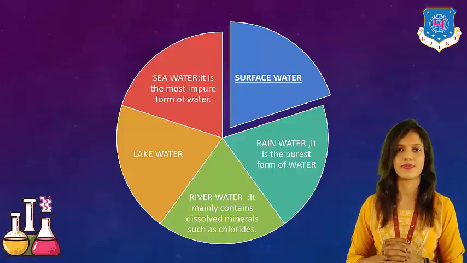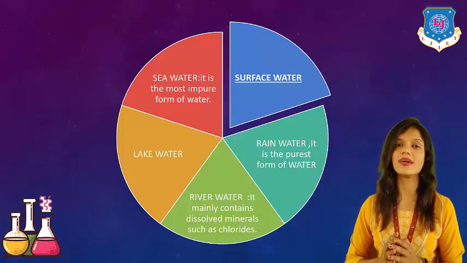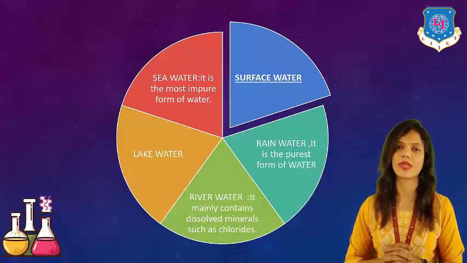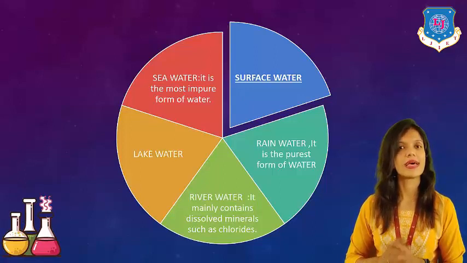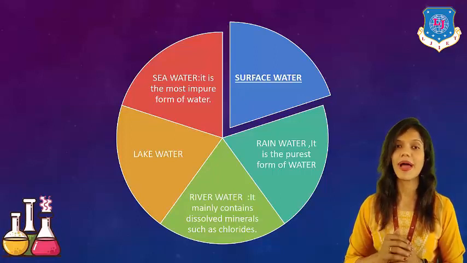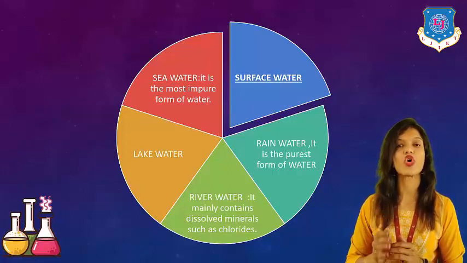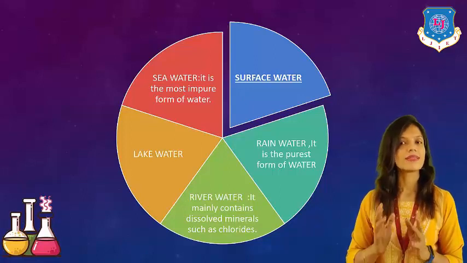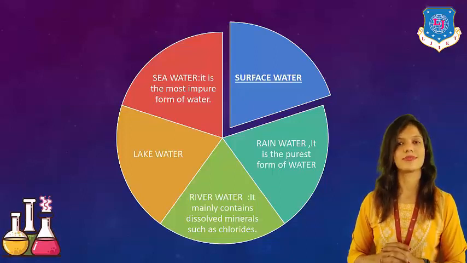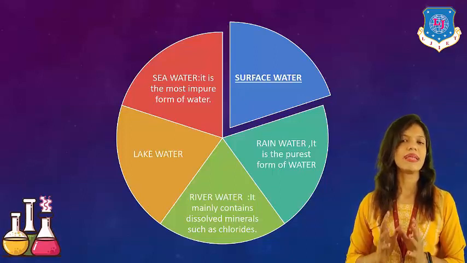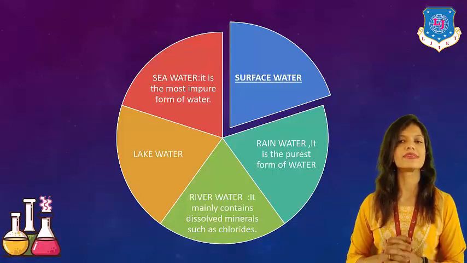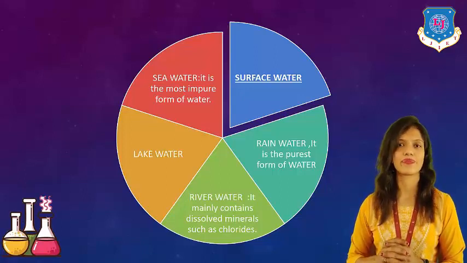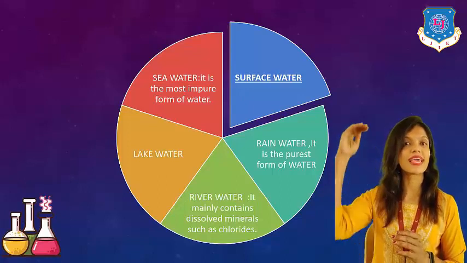drinking water. Let's say for an example, rainwater. Rainwater is considered the purest form of water. Although due to pollution, acid rain can be caused, in general, such water is the purest form of water. Then next is river water. It mainly consists of dissolved minerals such as chlorides, sulfates, fluorides, etc. Because we all know that rivers come from mountains.